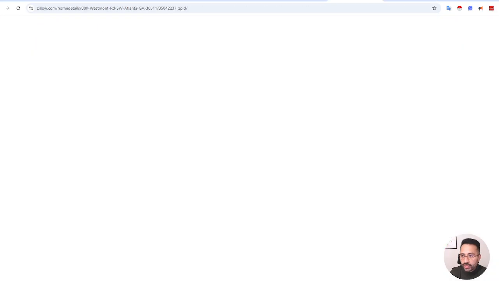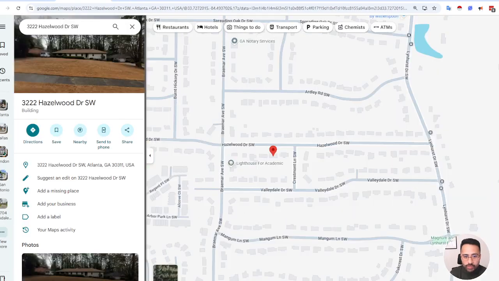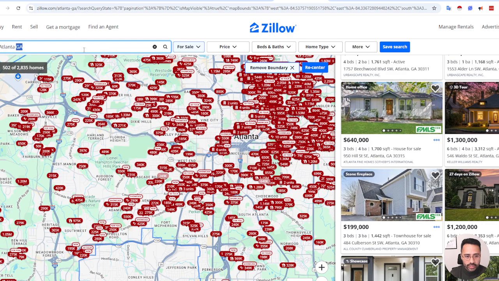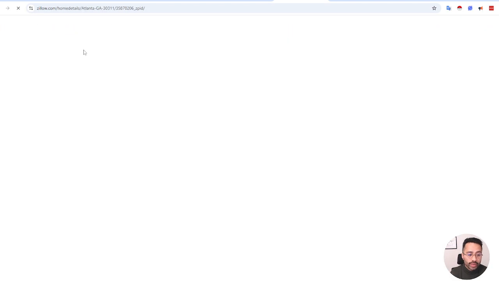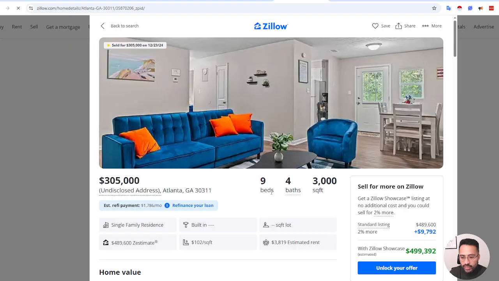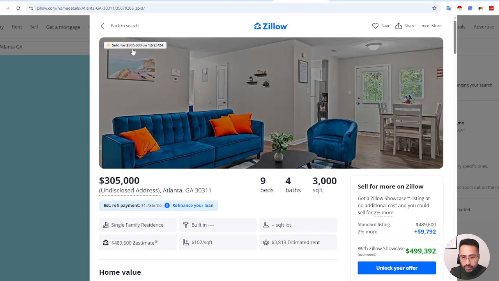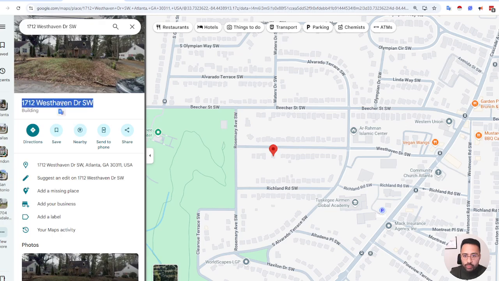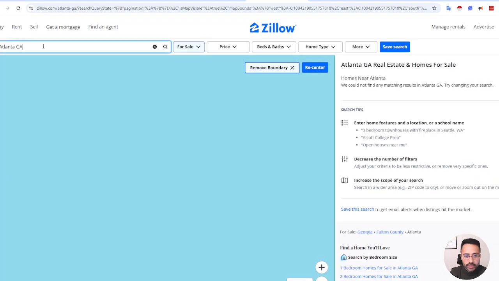Let's grab a few of them that may be around that same location. This is one that showed up on our platform. If we were to look it up in Zillow, just to see that it's a comparable, as you're doing comps and whatnot. This is 9 beds, 4 baths, 3,000 square foot. This recently sold, actually last year. Still considered off market, but let's grab another one that may be a bit more comparable. So let's grab this one.